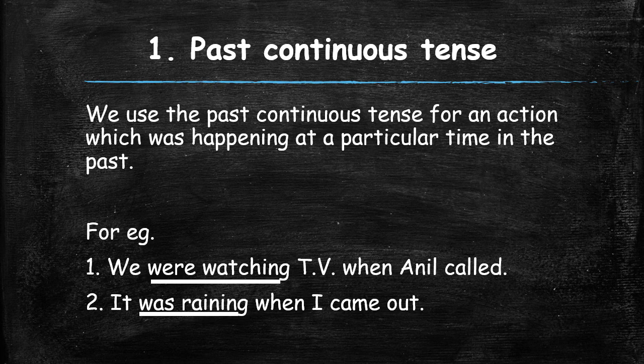Because when the person came out, it was raining. The action was being done. The act of raining was done when that person came out. So, was raining is in the past continuous tense.